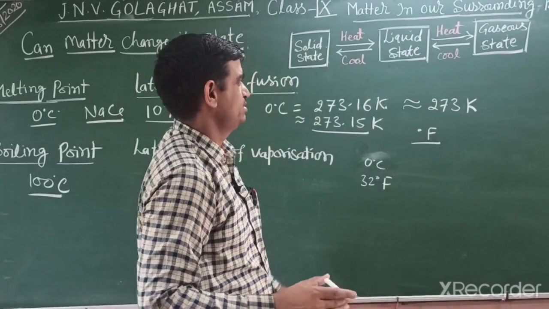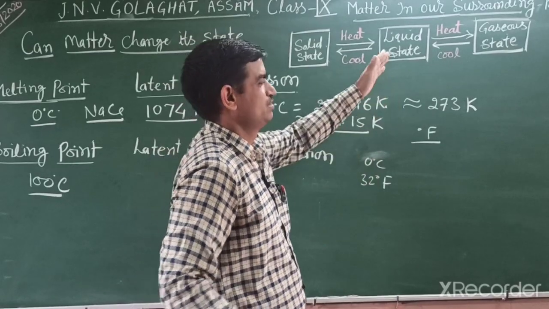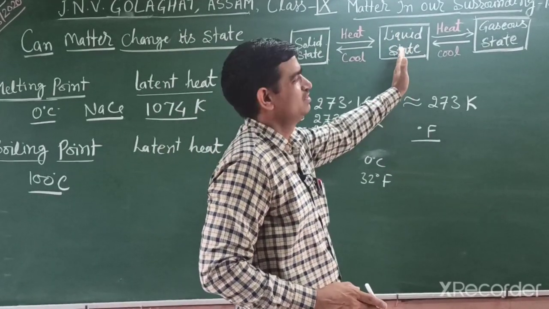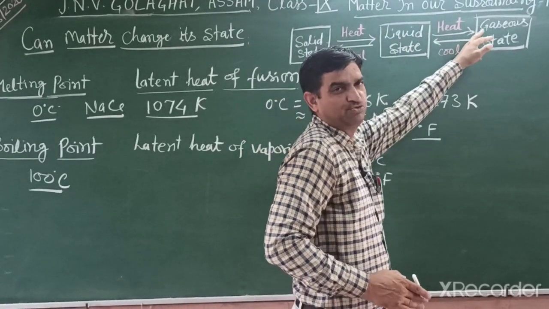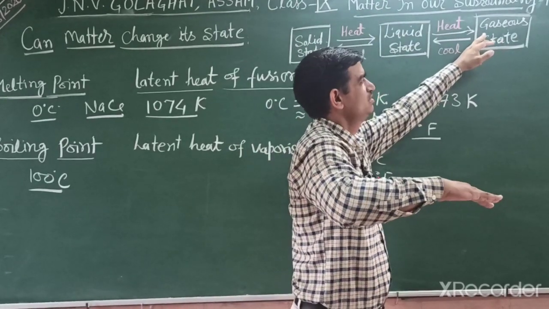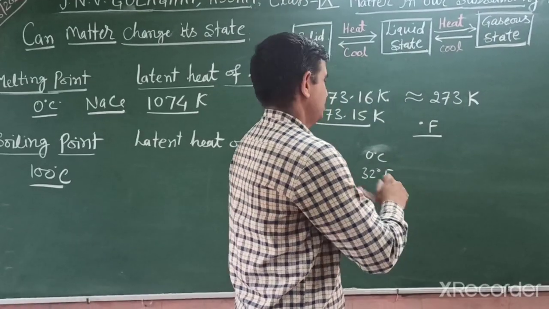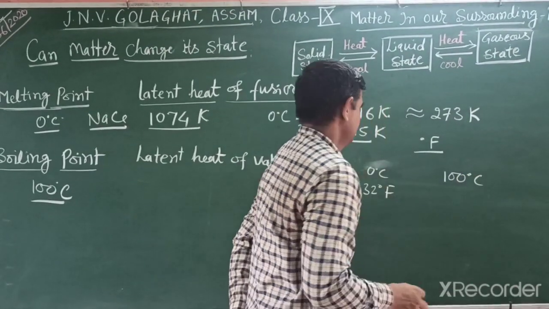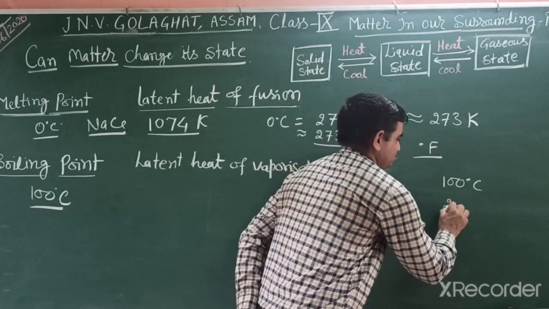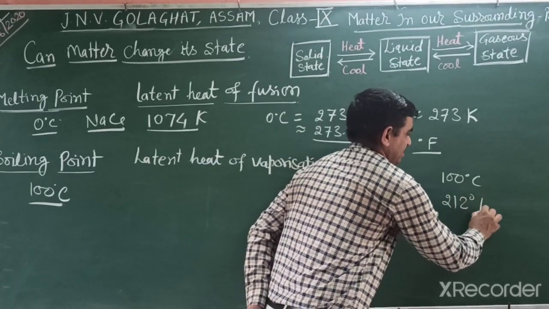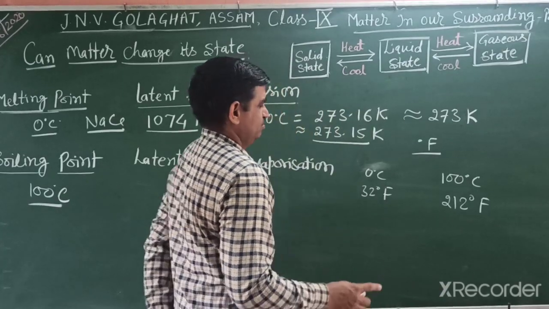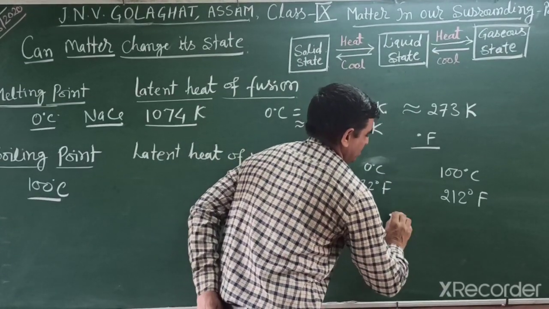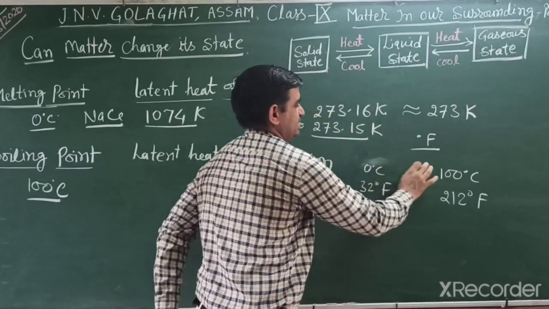Another point is the boiling point. The boiling point is the temperature at which a liquid boils and changes into the gaseous state at atmospheric pressure. The boiling point of water is 100 degrees Celsius, and in Fahrenheit it is 212 degrees Fahrenheit. The difference in Fahrenheit is 180, and in Celsius it is 100.